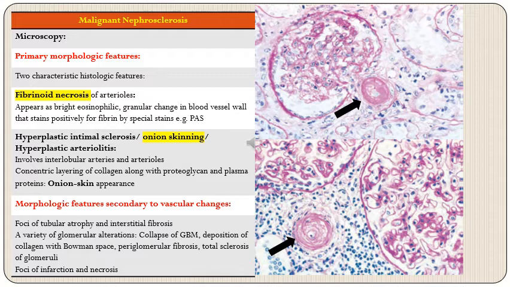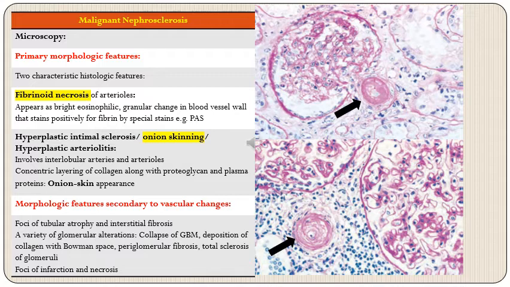So this involves interlobular arteries and arterioles, and there is concentric layering of collagen along with proteoglycans and plasma proteins. And because of these concentric laminations, the term onion skin appearance is given, because it appears as the peels of an onion on a cross section.